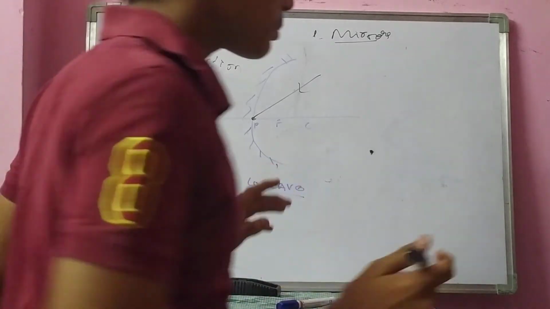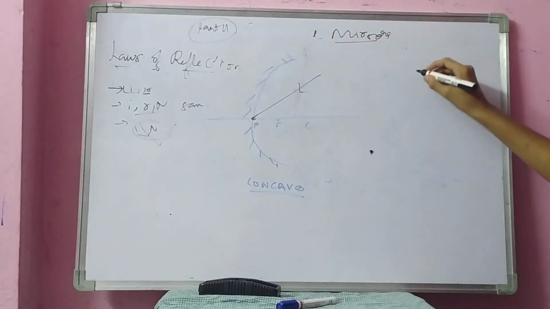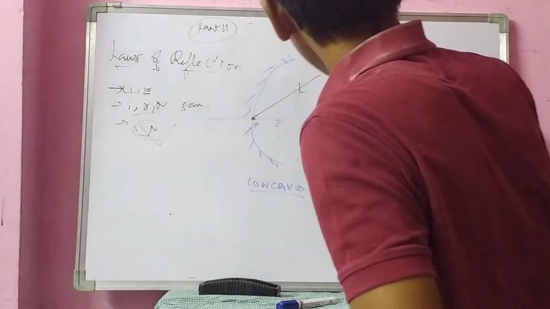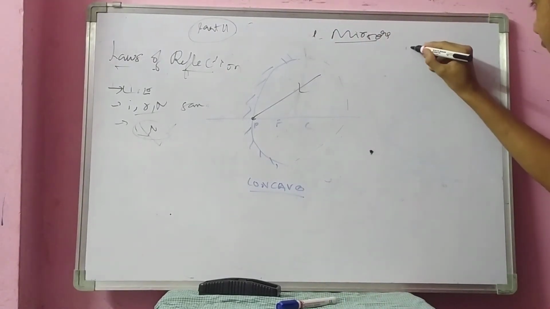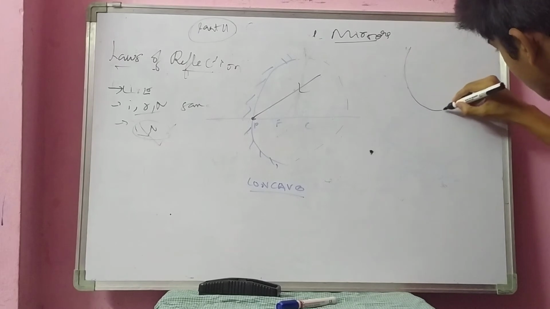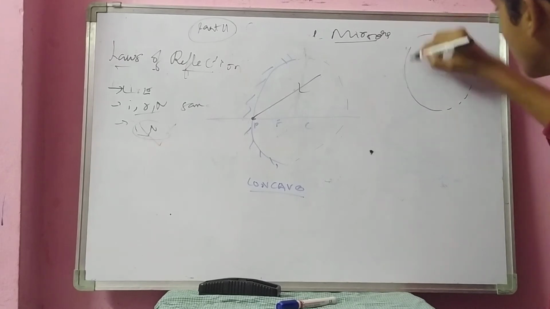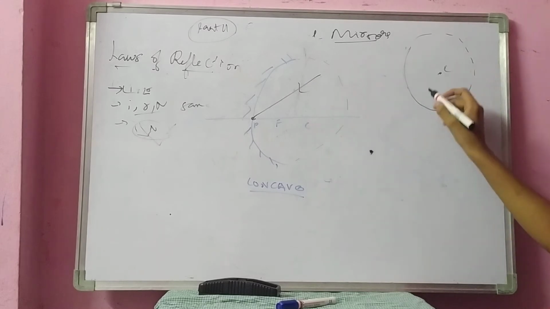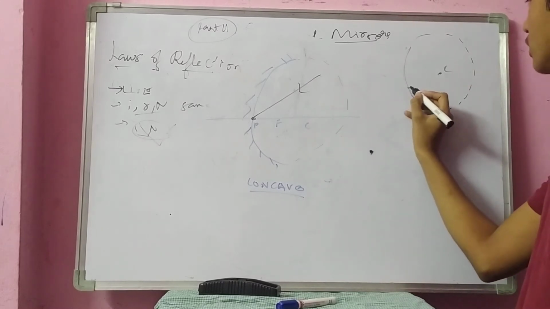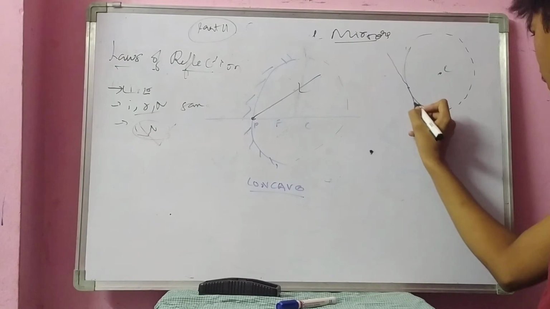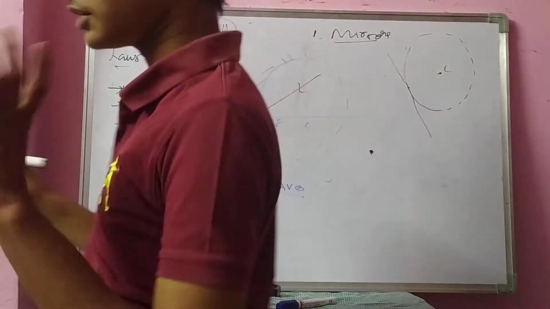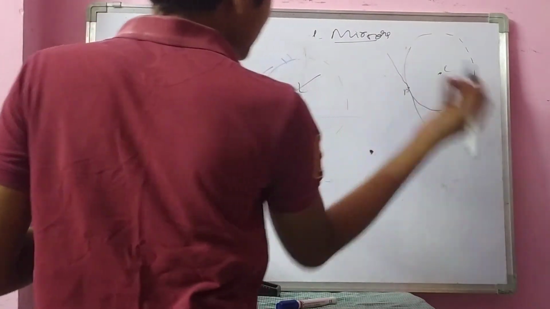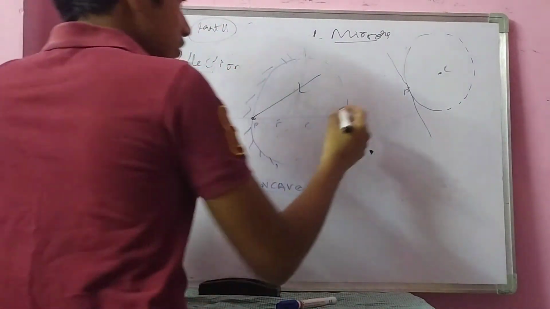You have to learn some mathematics for this. I had said in the previous video that this concave surface is taken from a sphere, right? A sphere will have a center, that is called the center of curvature. Now, I am considering a line which touches that sphere at only one point P. That is called a tangent.